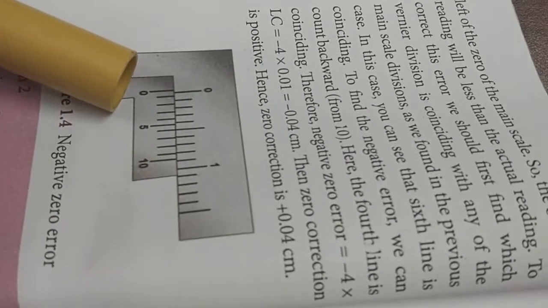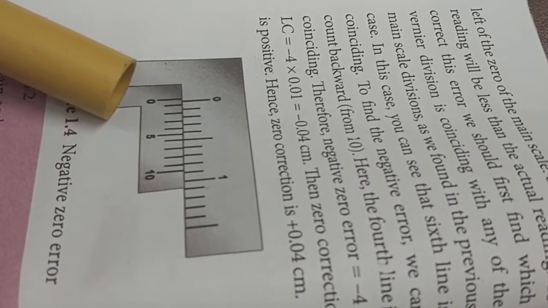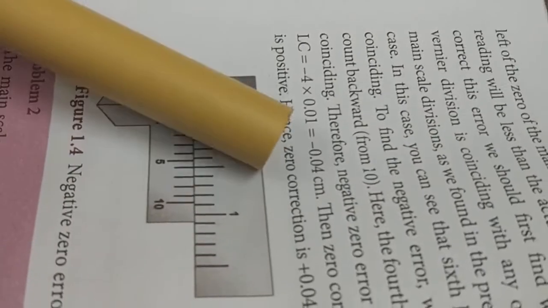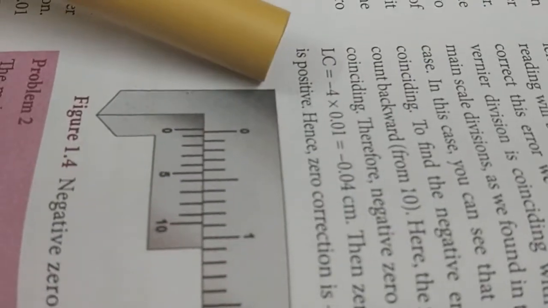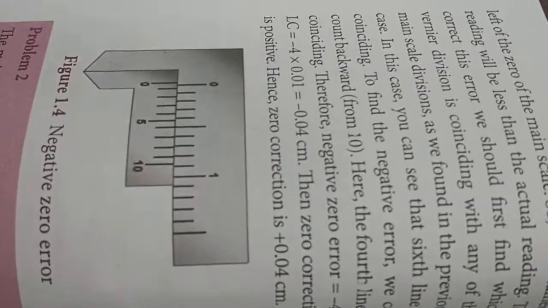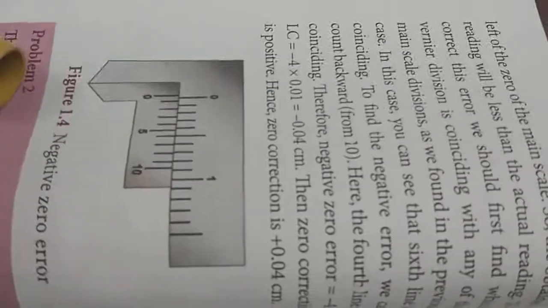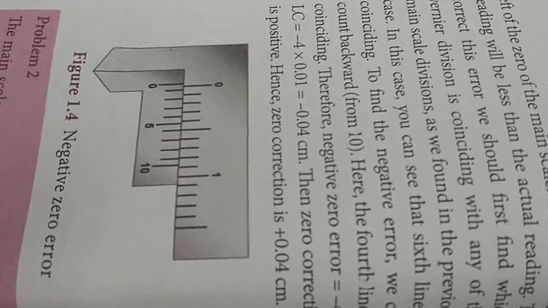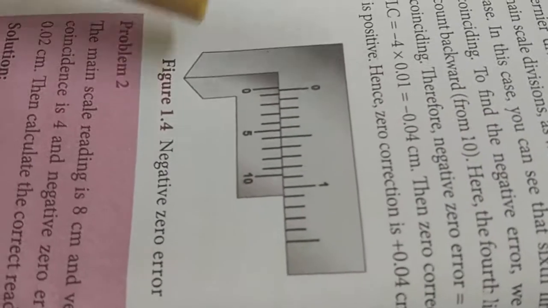Suppose the vernier scale reading is shifted by 4 divisions, then you multiply the least count value, 4 into 0.01, for the negative error. So we get the value -0.04. The correction value is positive 0.04 centimeter. The vernier caliper measures values in terms of centimeters. This is the working principle of the vernier caliper apparatus.